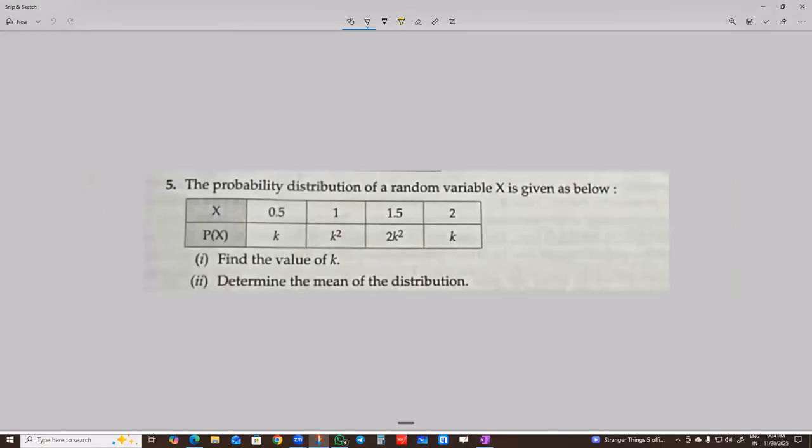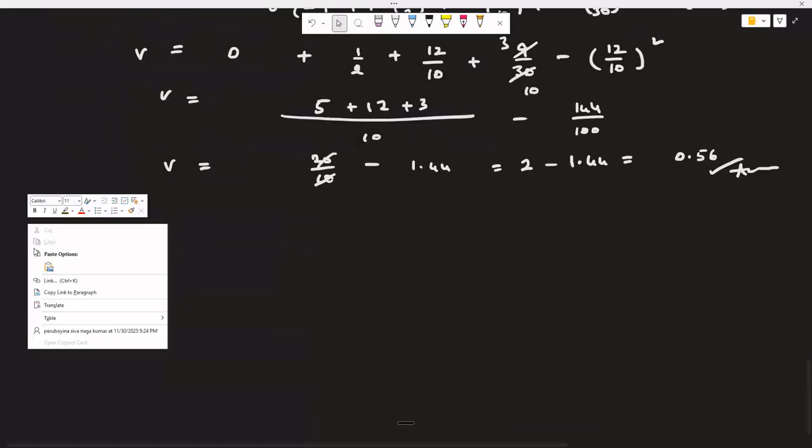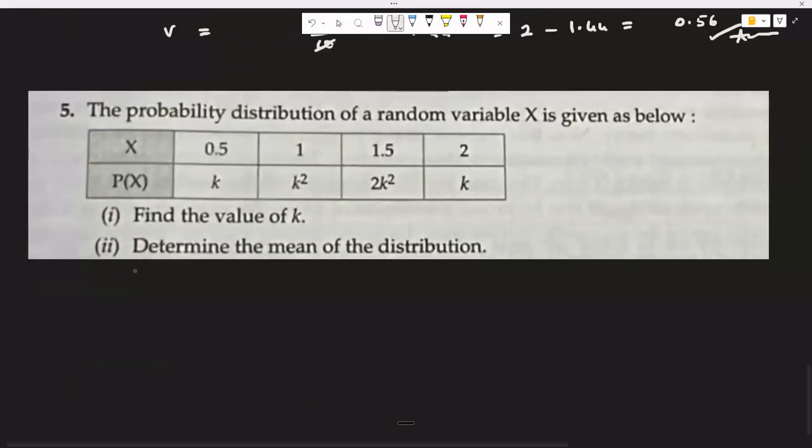Problem number 5. Probability distribution of a random variable x is as follows. So just copy the table, what they mentioned: 0.5 and its respective probability is k, 1, k square, 1.5, 2k square, and 2 and k.